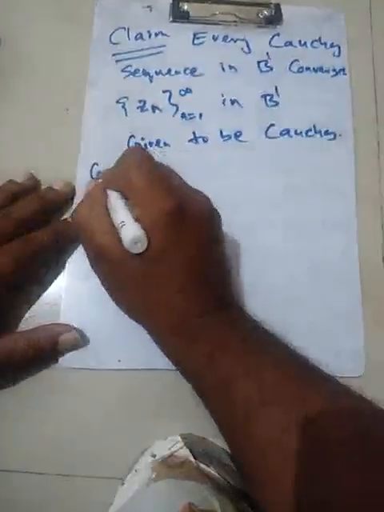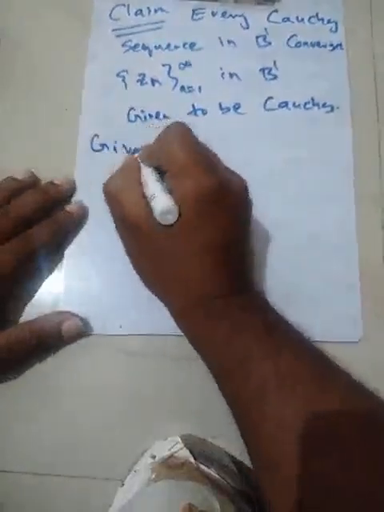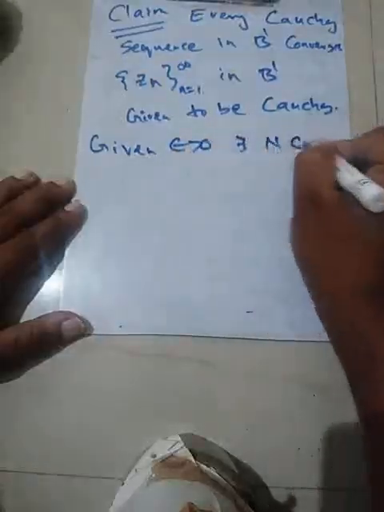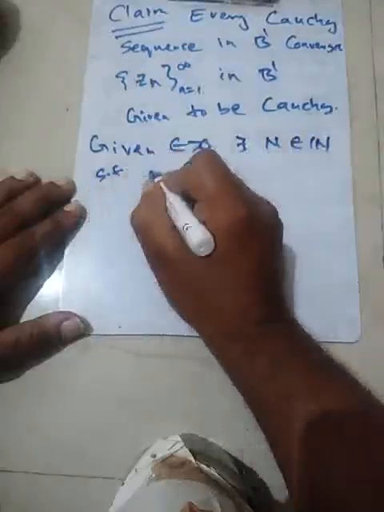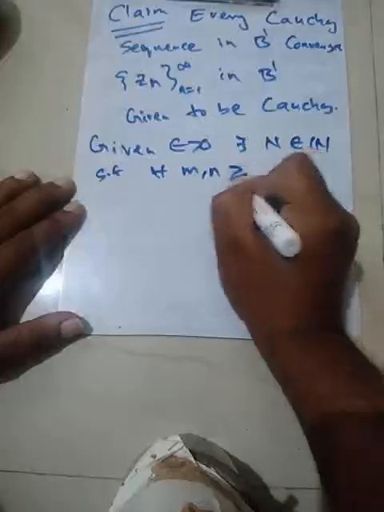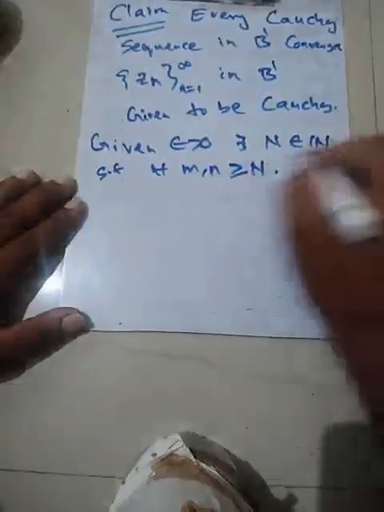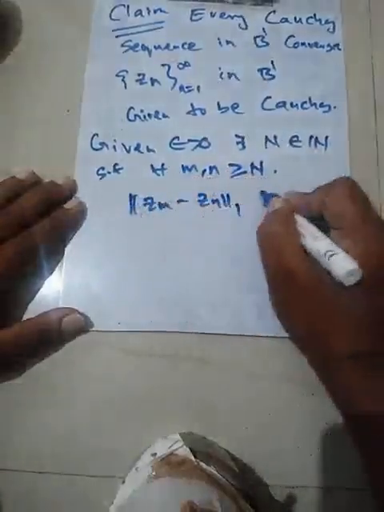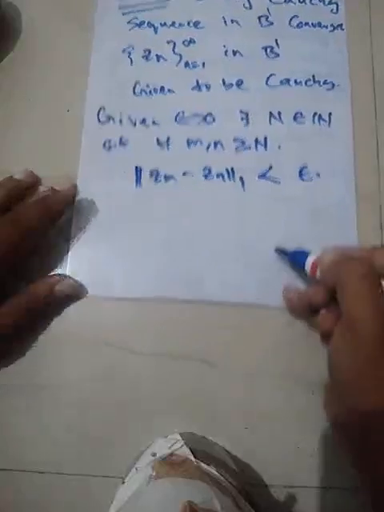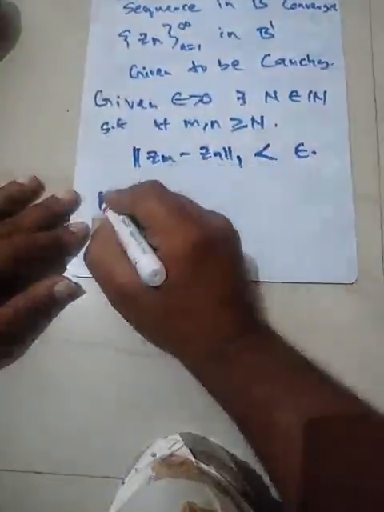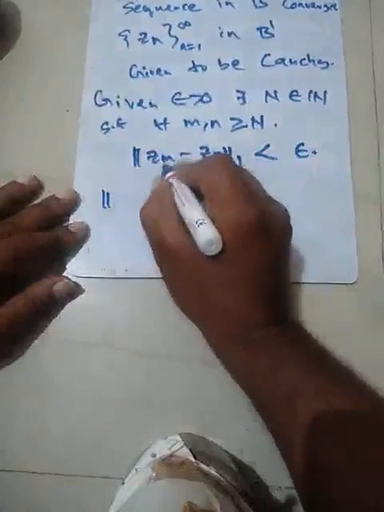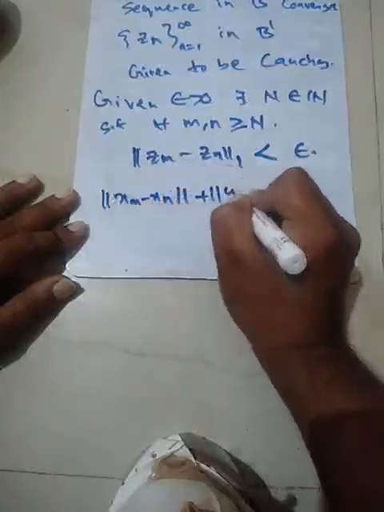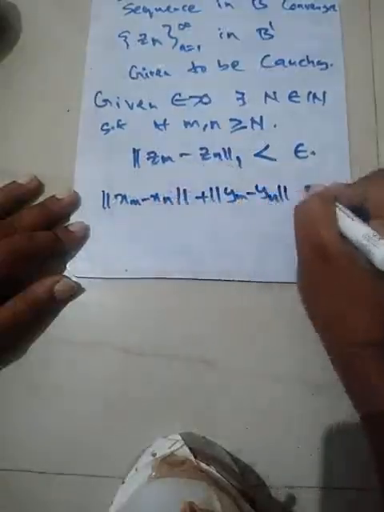So given epsilon greater than 0, there exists N belonging to the set of natural numbers such that for all m and n greater than or equal to N, the norm of Zm minus Zn, this is the one norm, is strictly less than epsilon. But by the definition of the one norm, this is nothing but norm of xm minus xn plus norm of ym minus yn, and this is less than epsilon.